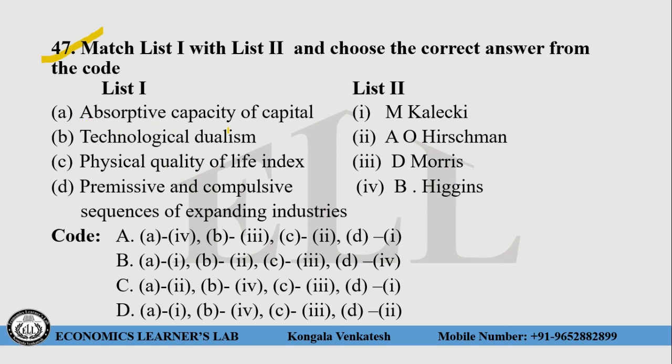Absorptive capacity of capital is given by M. Kelkar. Technological dualism is given by B. Higgins. Physical quality of life index is given by D. Morris. Permissive and compulsive sequences of expanding industries is given by A.O. Hirschman. So here the right answer for this question is choice number D.